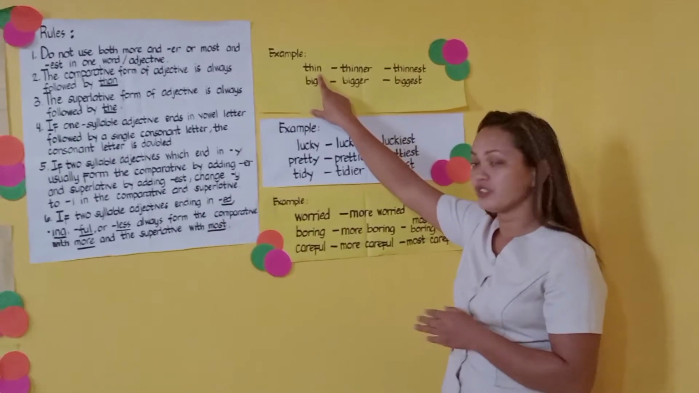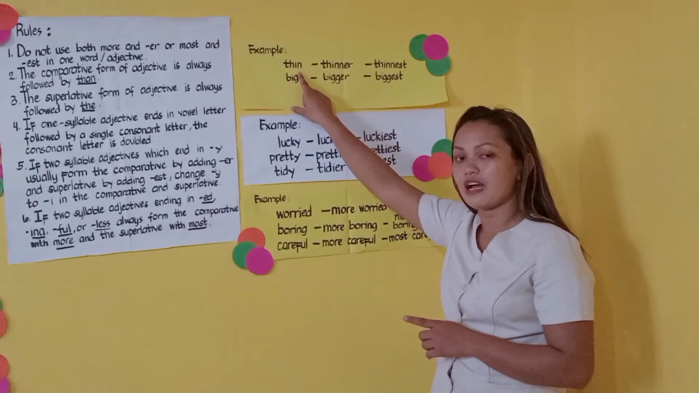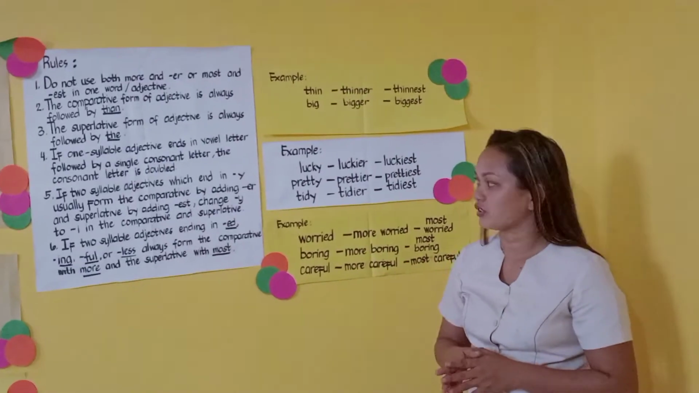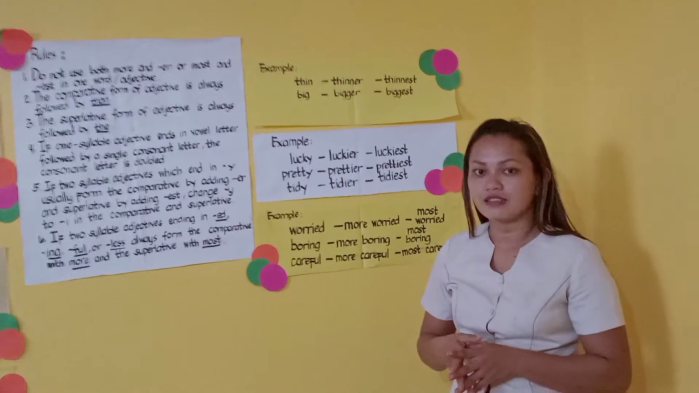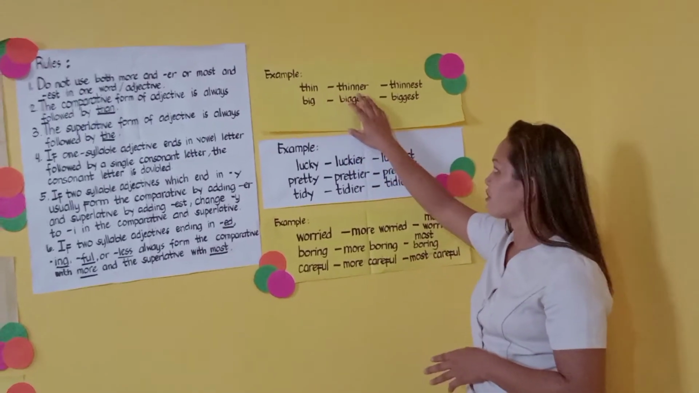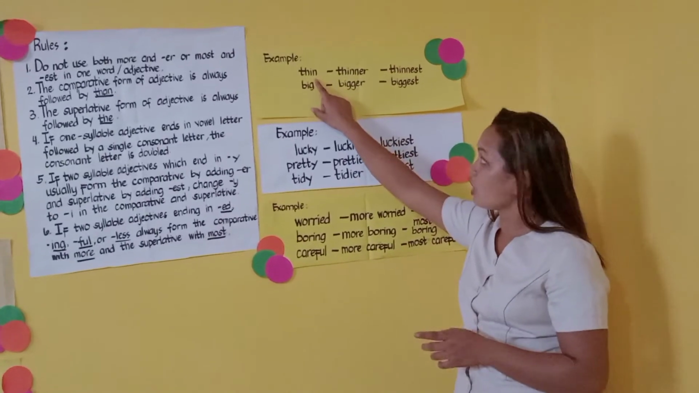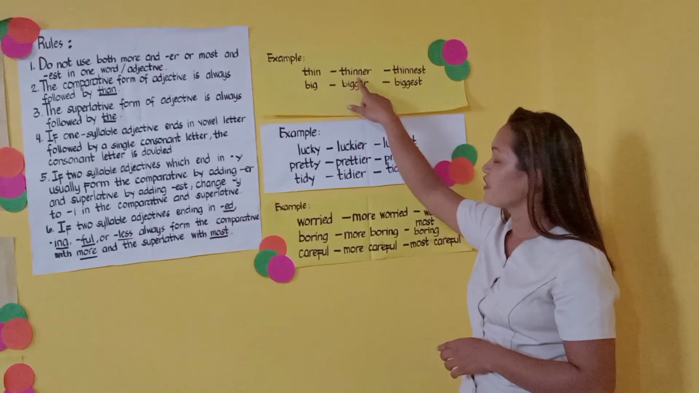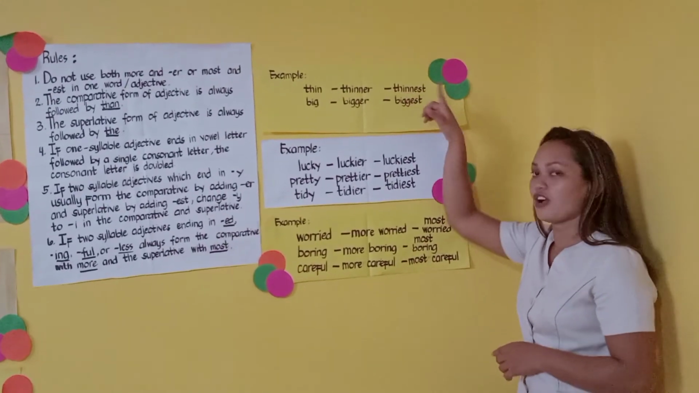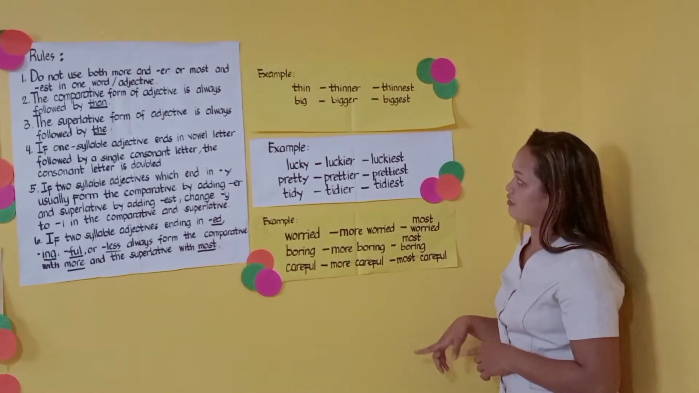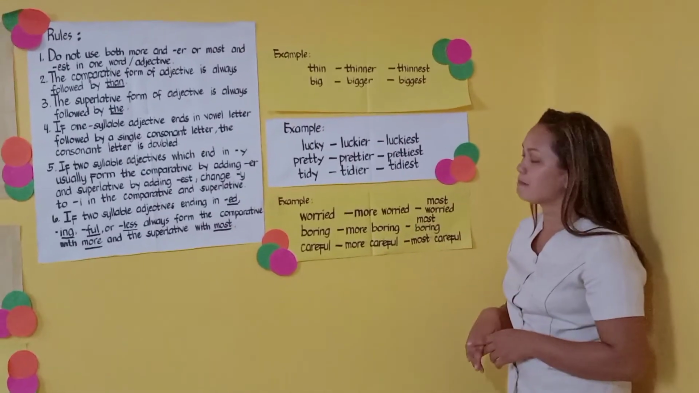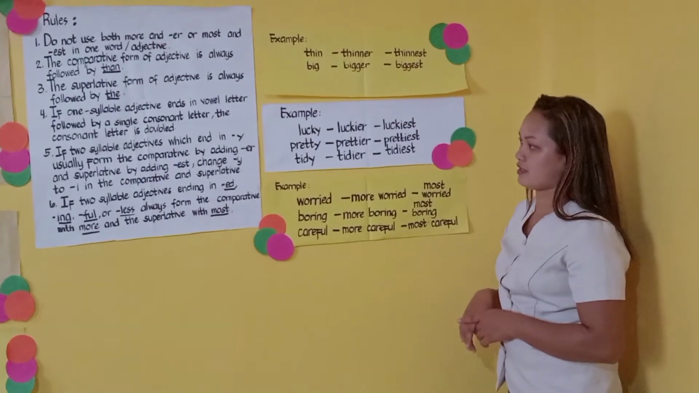So according to the rules, if a one syllable adjective ends in a vowel letter followed by a single consonant letter, double the consonant letter. Here the N was doubled, so it becomes thinner. It will become thinnest in the superlative form of the adjective. Next, we also have big. Big, from bigger to biggest.